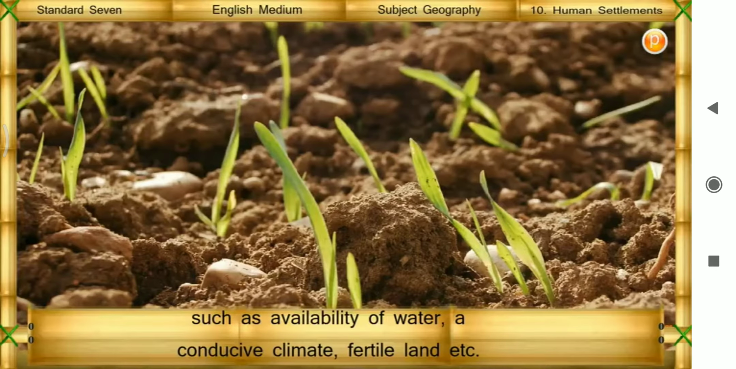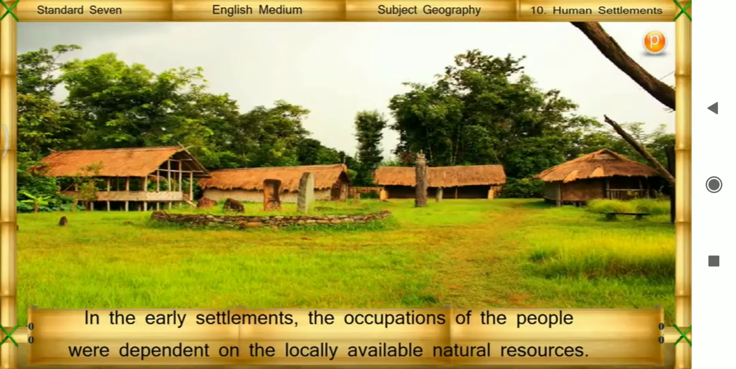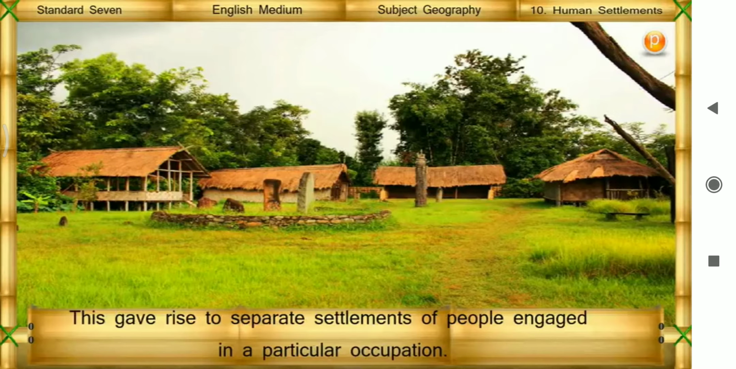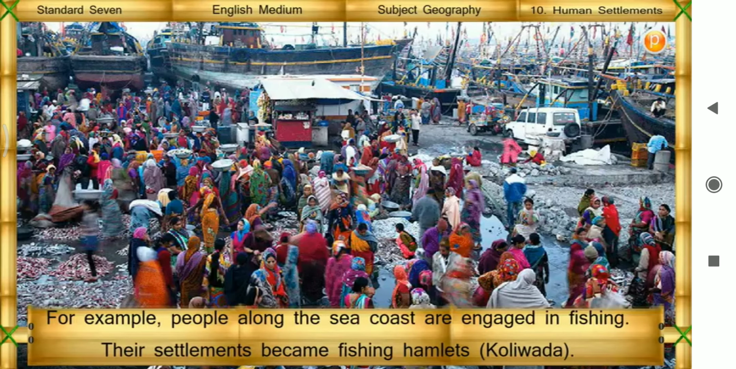land, etc. In the early settlements, the occupations of the people were dependent on the locally available natural resources. This gave rise to separate settlements of people engaged in a particular occupation. For example, people along the sea coast are engaged in fishing. Their settlements became fishing hamlets, that is, Kolibada.